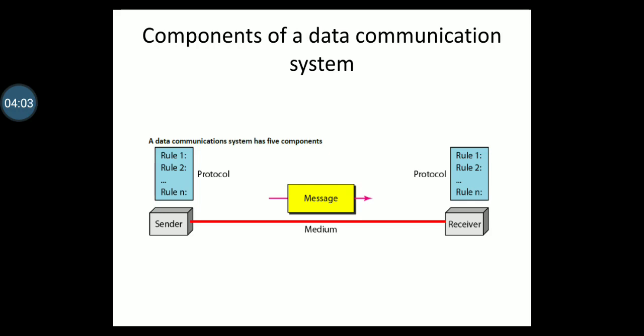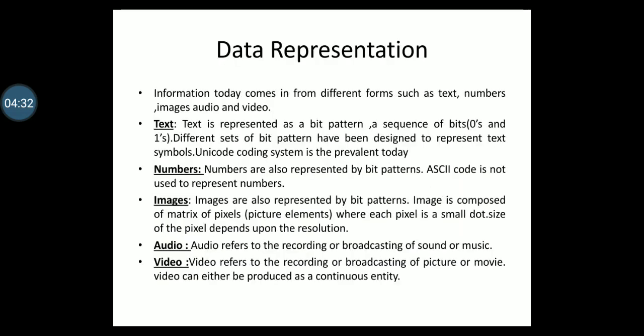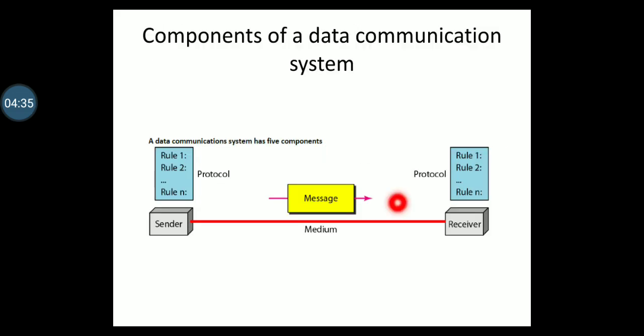Next we'll see about components. A data communication system has five components. You can see the diagram representing the five components of a data communication system: message, sender, receiver, transmission media, and protocol. These are the five components of a data communication system. We'll discuss them one by one.